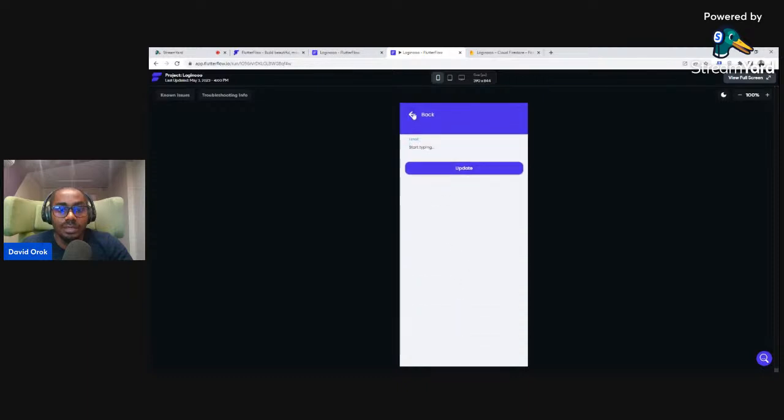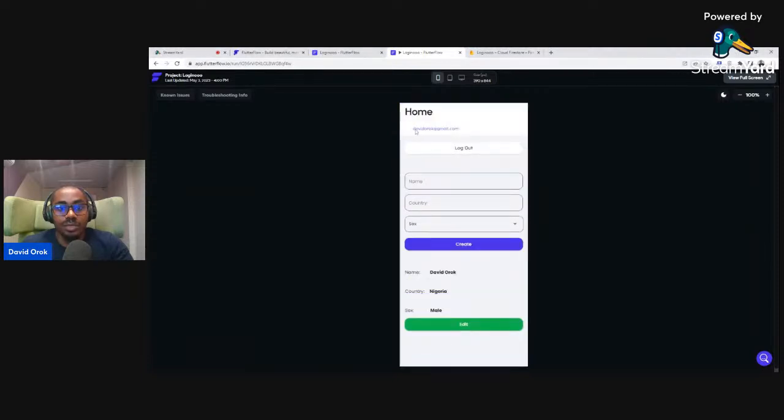Edit. Okay, so let's try to update first. We will fix the other one later. So edit, let's say I want to change it to David Rock. Something like this. So I click on update. Okay, so it says updated. My details are updated. So you see here, it changes my email to David Rock. Initially, it was Nocode Africa. And the cool thing is that it also changes in the Firebase.